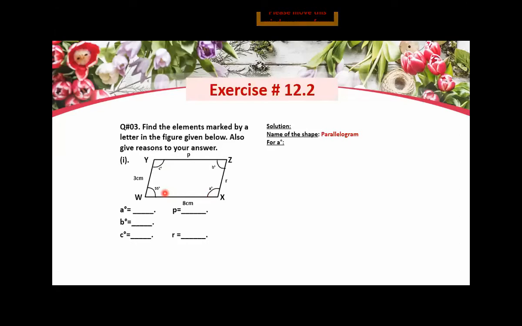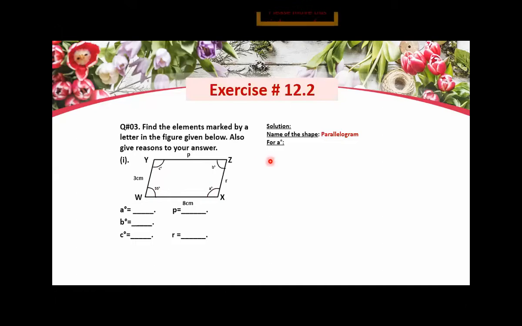Now, in a parallelogram, if you have memorized the properties of a parallelogram, the opposite angles of a parallelogram are congruent. So this is A. Just a minute. This is point A, element A, and this is element C. So if A is unknown, C is also unknown. So we cannot find out A according to the opposite angle. So what you will say, you will use this 55. This 55 is the consecutive angle of A.